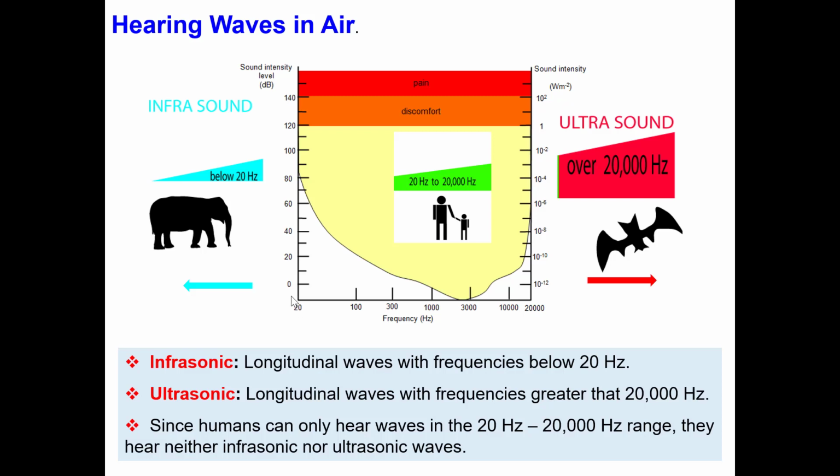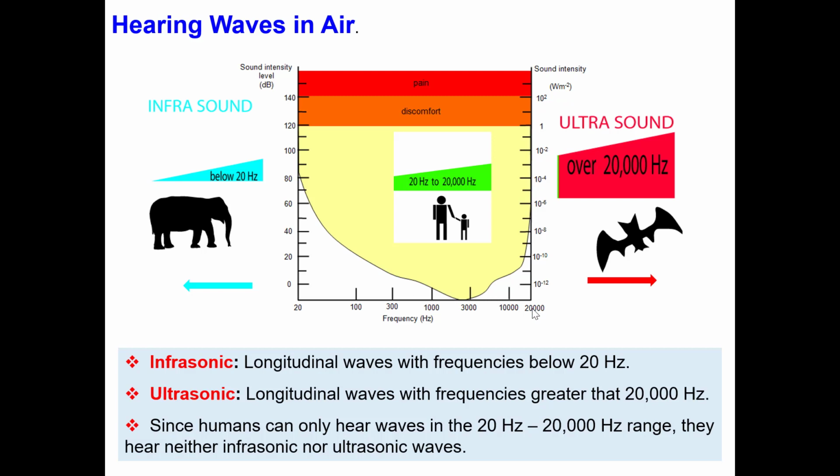Below 20 Hz, we cannot hear the sounds. This corresponds to the infrasound region, and there are some animals that can detect that sound. For example, elephants can detect sounds in the infrasound region.